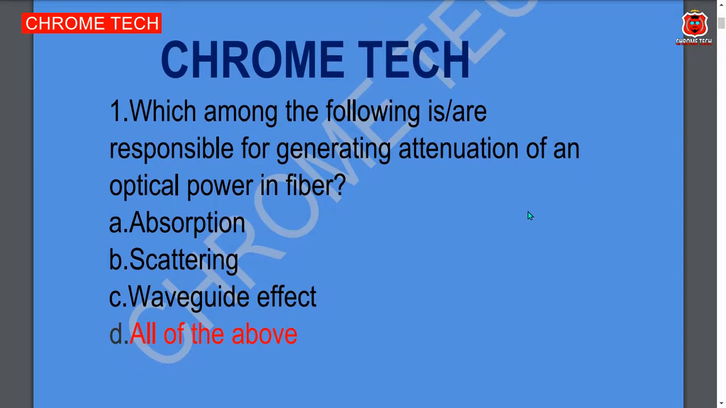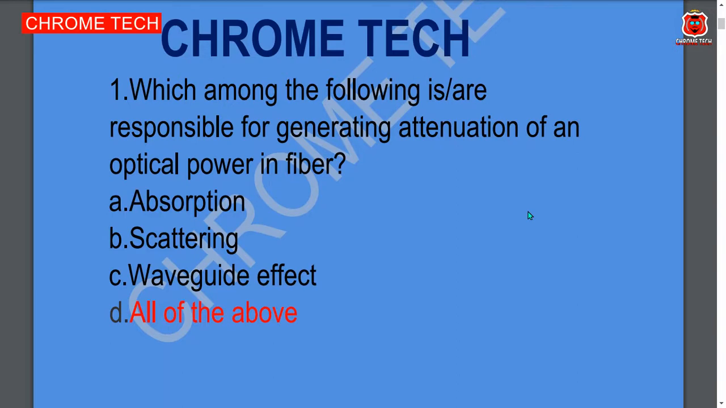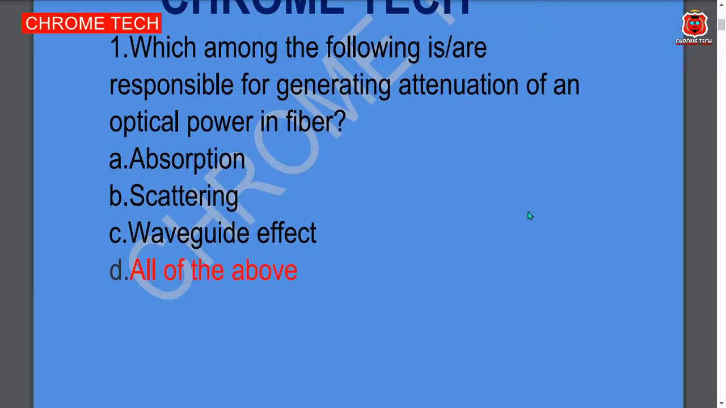First question. Which among the following is responsible for generating attenuation of optical power in fiber? Option D is the correct answer. All of the above: absorption, scattering, waveguide effect. Next question.